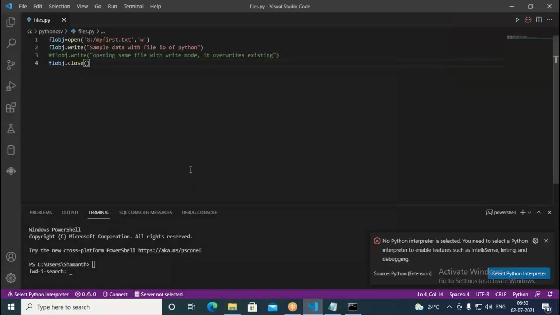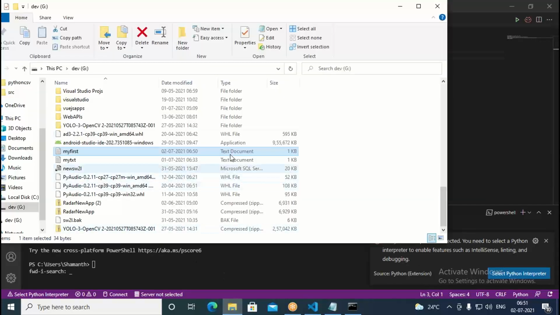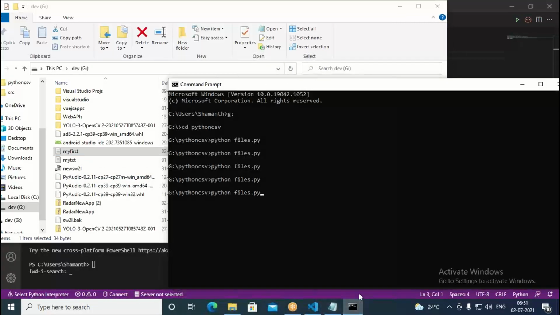Now this time what I do, I go to the first one and comment it. This one I remove the comment. When I remove the comment, what happens? It's going to write the new content into the same file. Already we have a file, so it's going to overwrite. Now when we write, the file should not be open. So this time, again I run the same thing. This is going to overwrite.